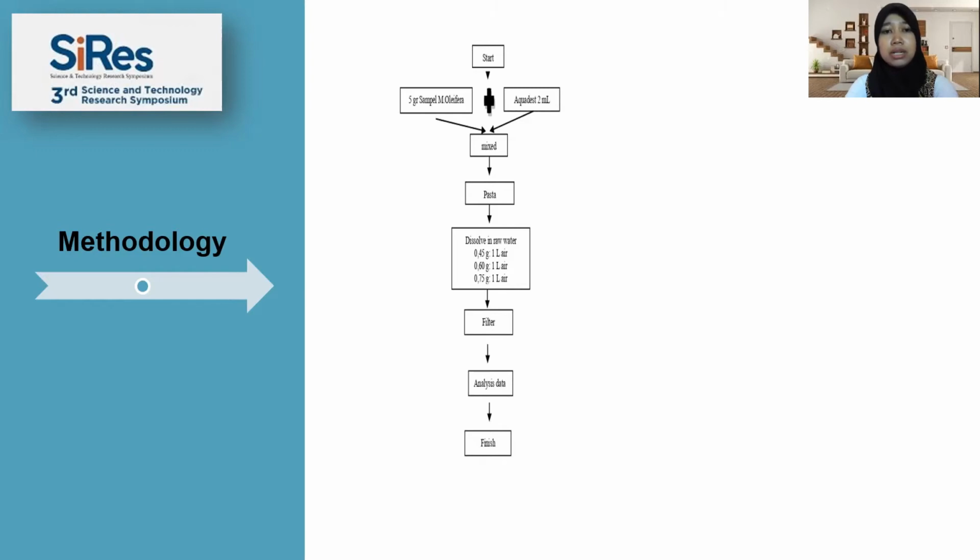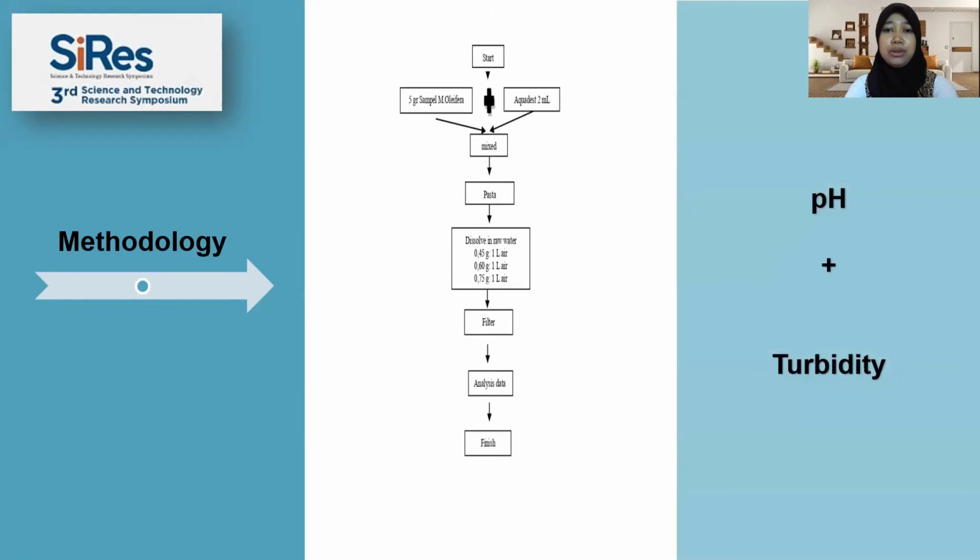Next, filtrate the water that has been mixed with natural coagulant. Draw filtration methods using natural ingredients. Next, take data on the water that comes out after the filtration method. The data taken is the value of power of hydrogen or degree of acidity, and turbidity or level of turbidity. Data analysis is made from the data that has been obtained and made in graphical form.